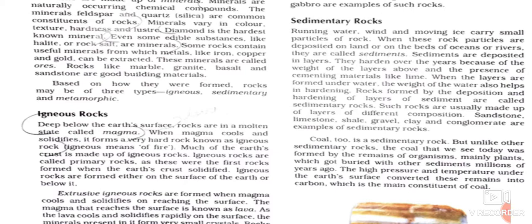And our lithosphere, where we all live and where we have constructed our houses and our schools, is originally composed of primary or igneous rocks.